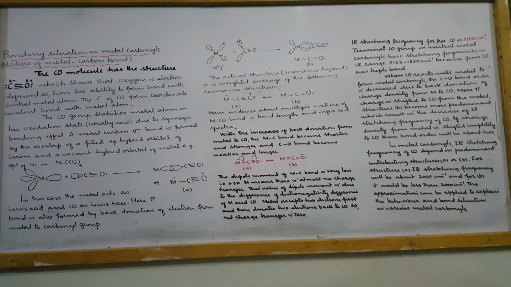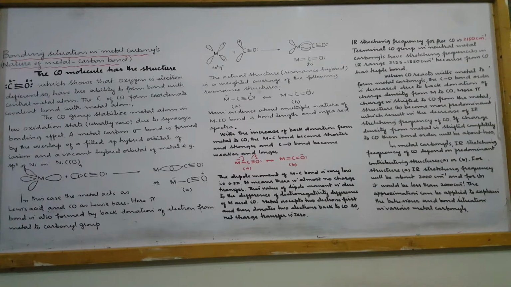As we know, the carbon monoxide molecule has a structure with two covalent bonds and one coordinate covalent bond. The oxygen is electron deficient, while the carbon is electron rich, so the oxygen fails to form a bond with the metal atom, but the carbon successfully forms a bond with it.